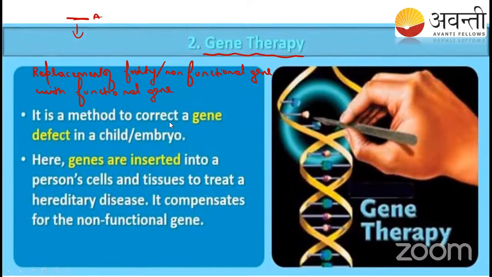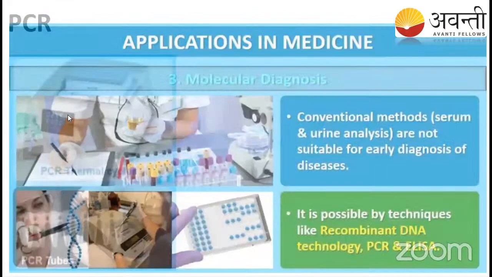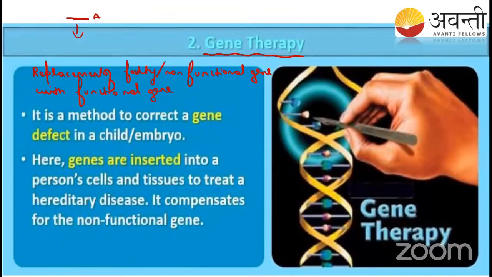First, it is a method to correct a gene defect in a child or embryo. In a child or embryo, we can do this. Here the genes are inserted into the person's cells and tissues to treat hereditary diseases. It compensates for the non-functional gene, where we are inserting the functional gene.